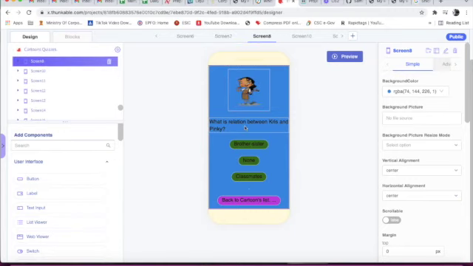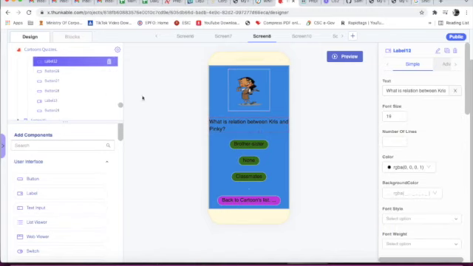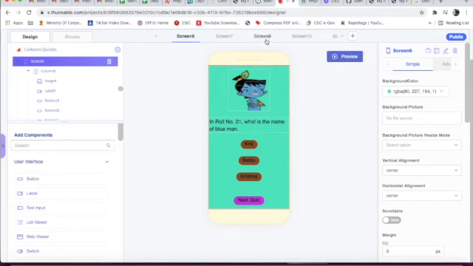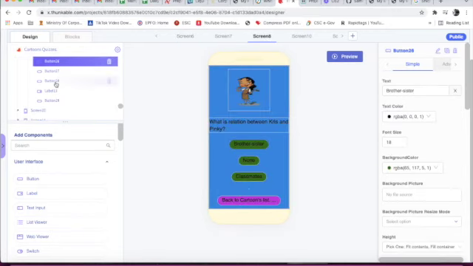Now here this is screen 8. This is image 6. This is label 12. What is the relation between Chris and Pinky? This is Pinky and Chris. This is Chris. Now this is button 26.